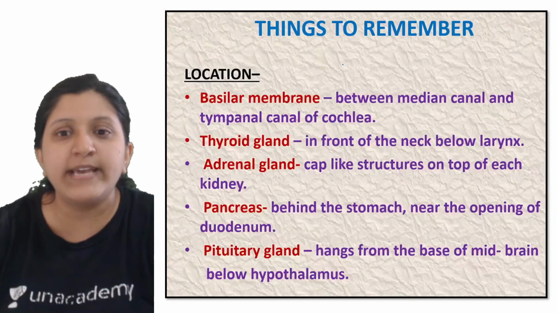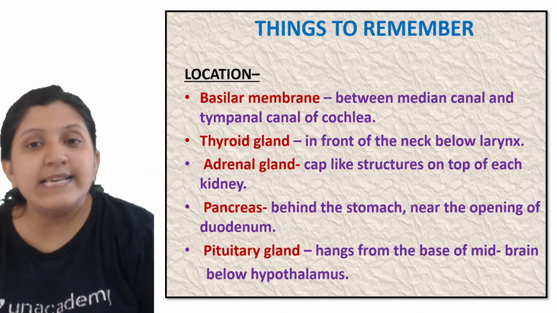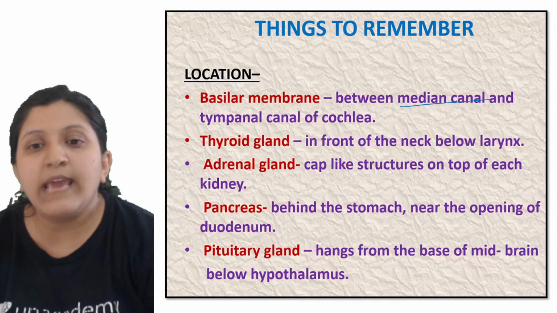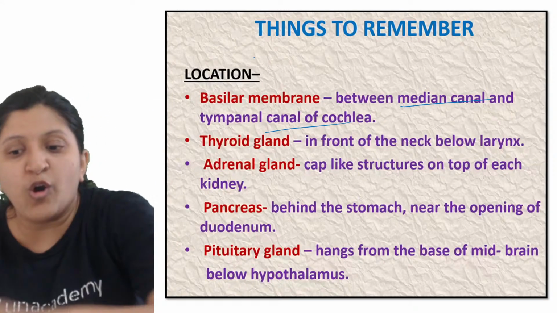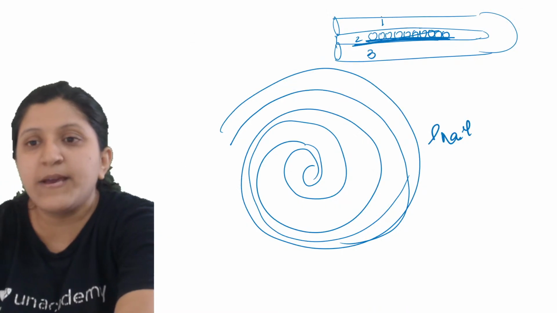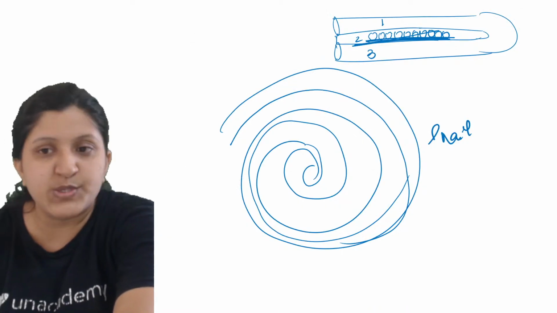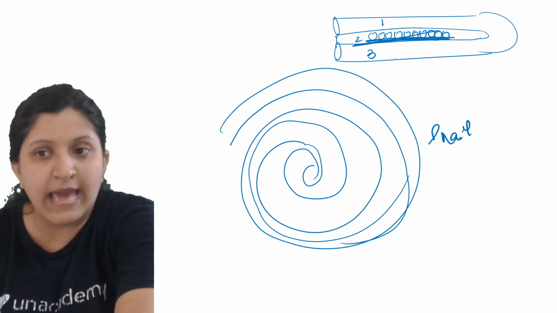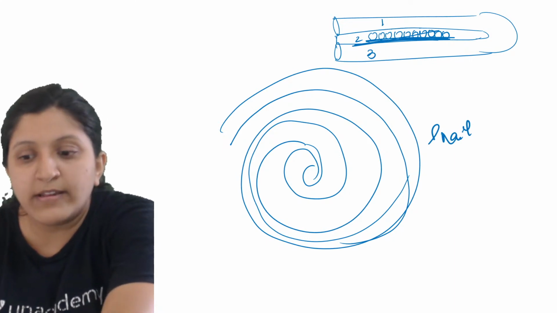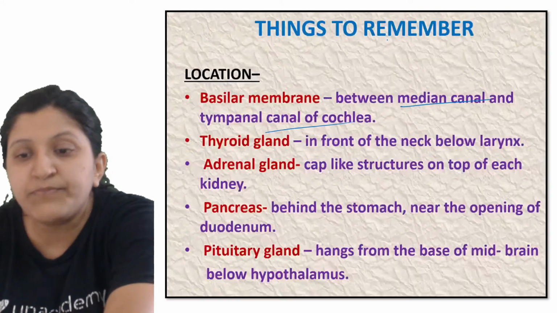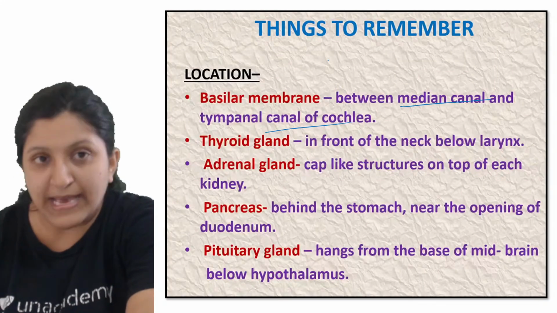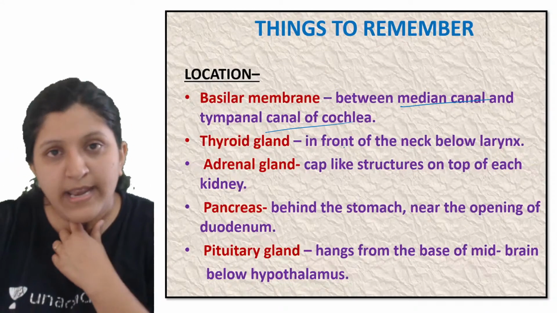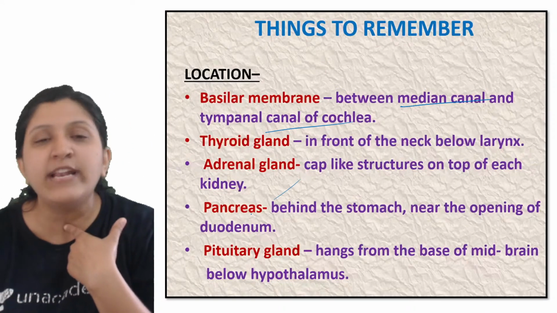Moving on to the next one, what exactly is the basilar membrane location? It is between the median canal and the tympanic canal of the cochlea. You can see here the median canal is this one, the tympanic canal is this one. Between the median canal and the tympanic canal, this layer that you see is exactly the basilar membrane.